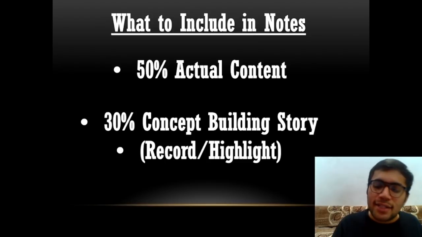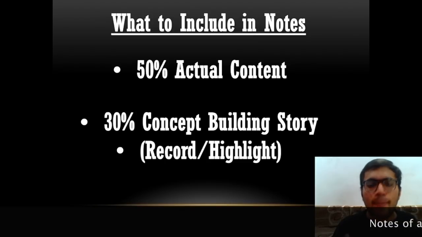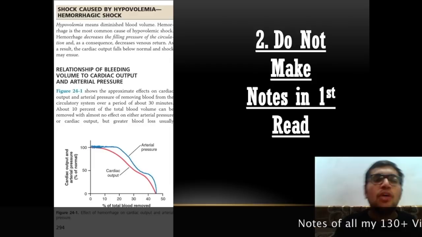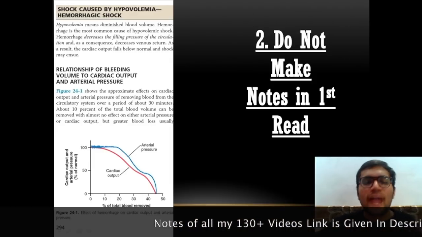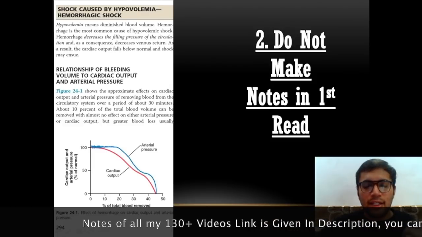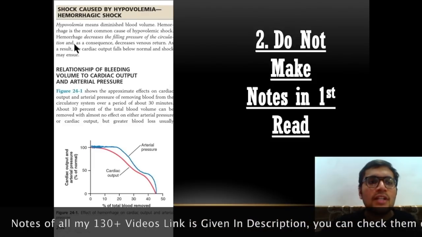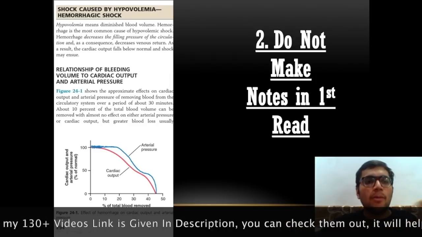Now let me give you a live example of hemorrhagic shock and how I made notes of it. This is Guyton, this whole textbook is Guyton, which is a very tedious task for first year medical students. So I will give you an example of this topic, hemorrhagic shock.